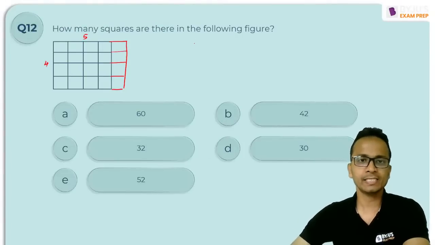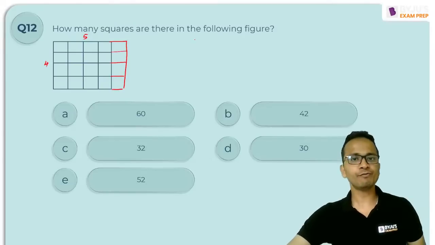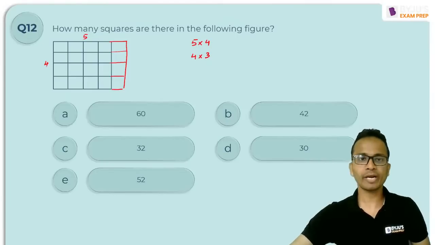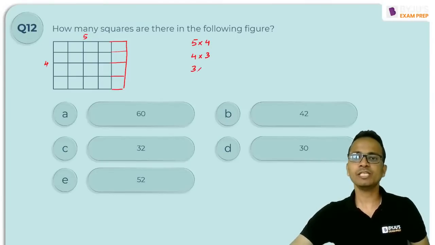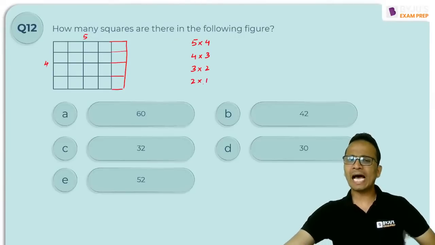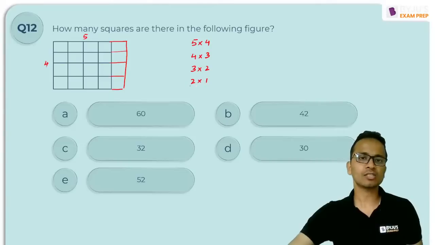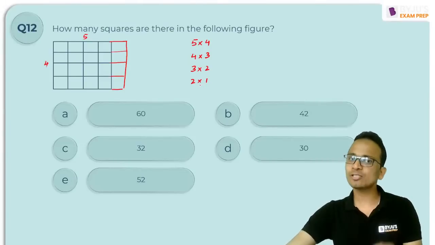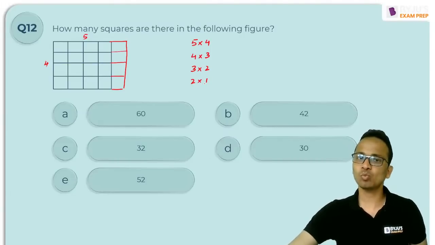So the number of squares will be 5 into 4, then subtract 1 from each of them, so 4 into 3, then 3 into 2, then 2 into 1. Stop as soon as one of these numbers becomes 1.